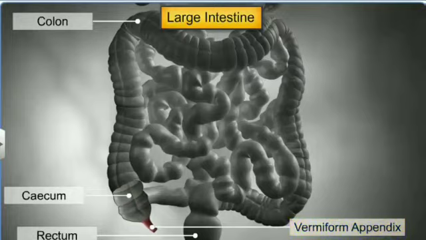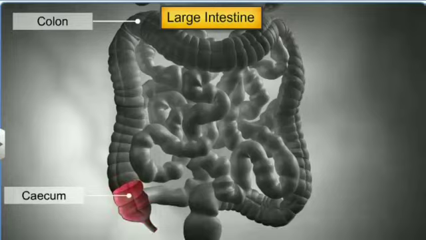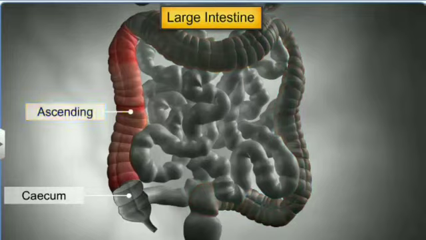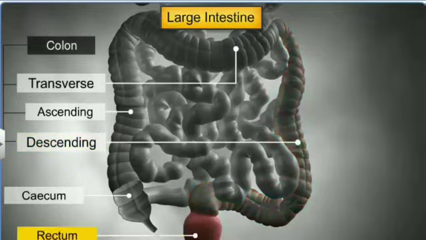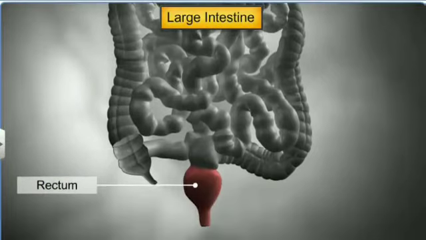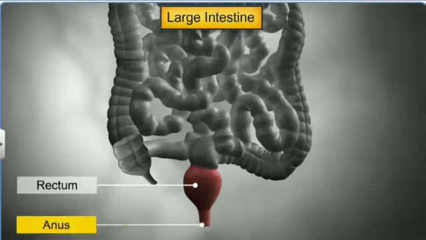The cecum opens into the colon, which is divided into three limbs, namely ascending, transverse, and descending limbs. The descending part of the colon leads to the rectum, a sac-like structure. It contains undigested food and fecal matter. The rectum leads to the last part of the alimentary canal, called the anus, which expels undigested waste and fecal matter.